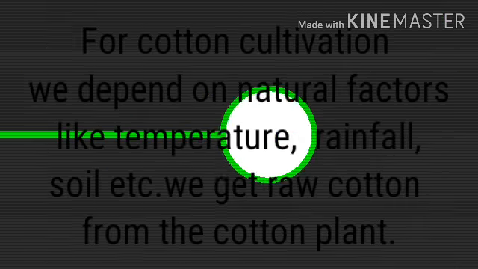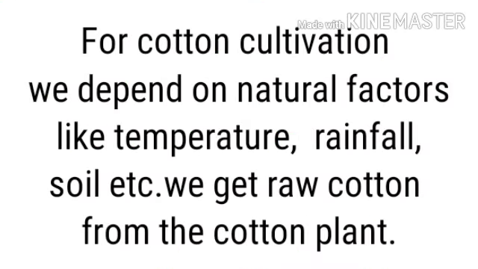For example, for cotton cultivation, we depend on natural factors like temperature, rainfall, soil, etc. We get raw cotton from the cotton plant. So, it is an agriculture related product. This cotton we call the primary output or primary product from agriculture.